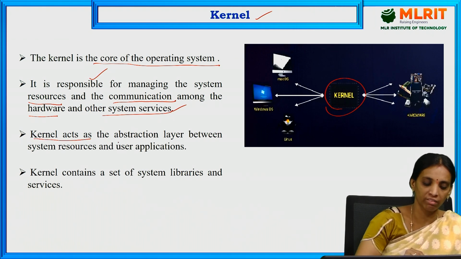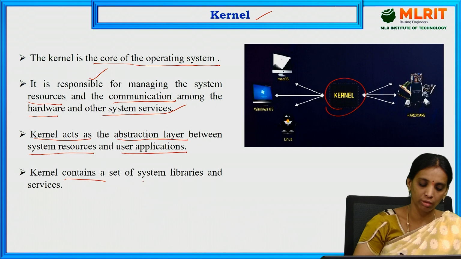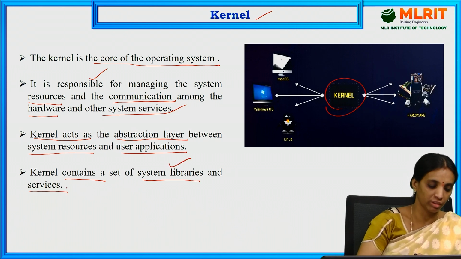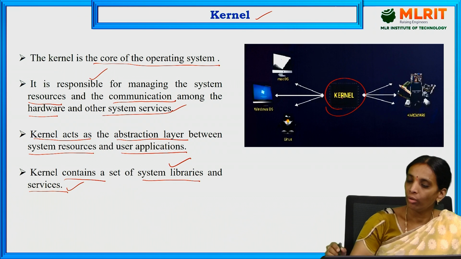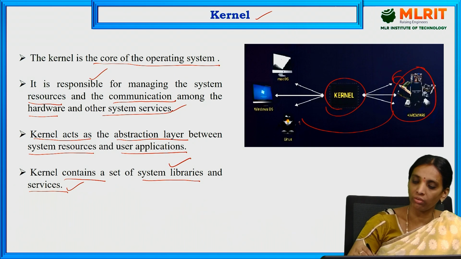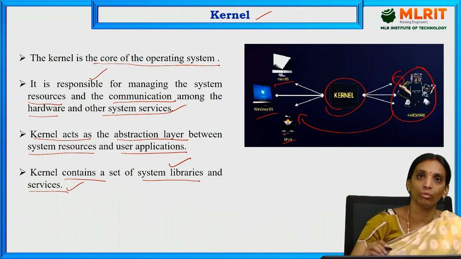Kernel acts as the abstraction layer between the system resources and user applications. Kernel contains a set of system libraries and services. By using these system libraries and services, it can be used for providing all the hardware resources which are available as hardware to the OS. Here there are different types of OSs, but the kernel should be used for allocating these resources to these types of OSs.